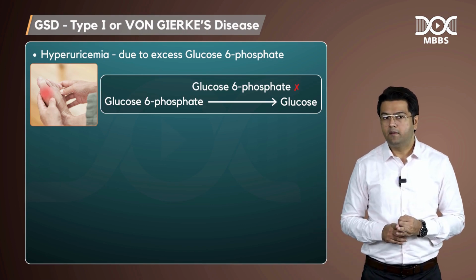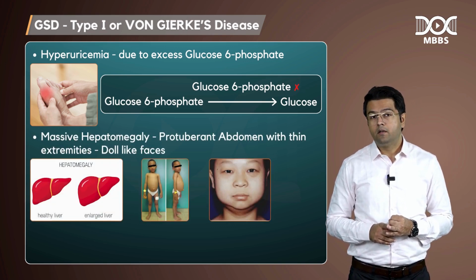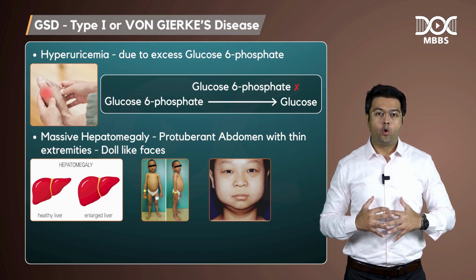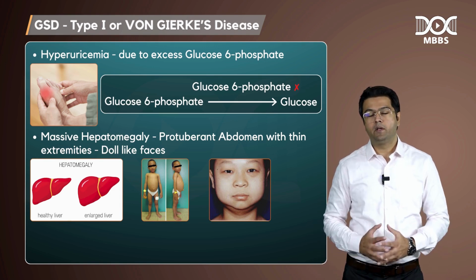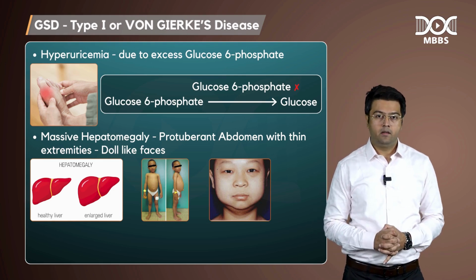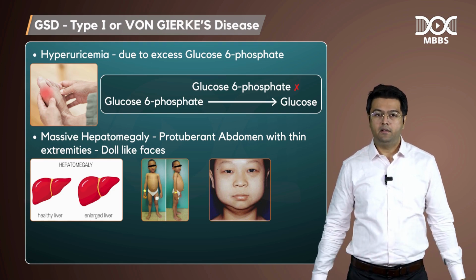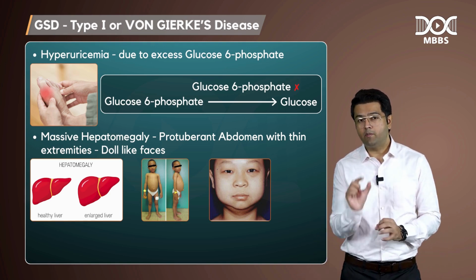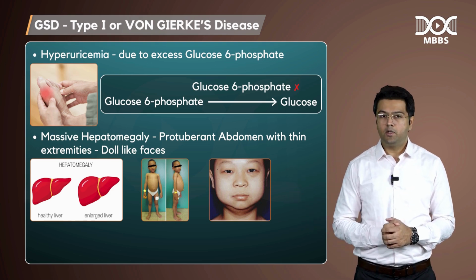Now, what happens next is hepatomegaly, that is massive hepatomegaly. Most of the time these patients present with a protuberant abdomen, a big abdomen with thin extremities. Sometimes we call them doll-like faces: big abdomen, chubby face, and thin extremities. That is how this baby presents. So remember this line, doll, D-O-L-L, doll-like faces, similar to a doll.